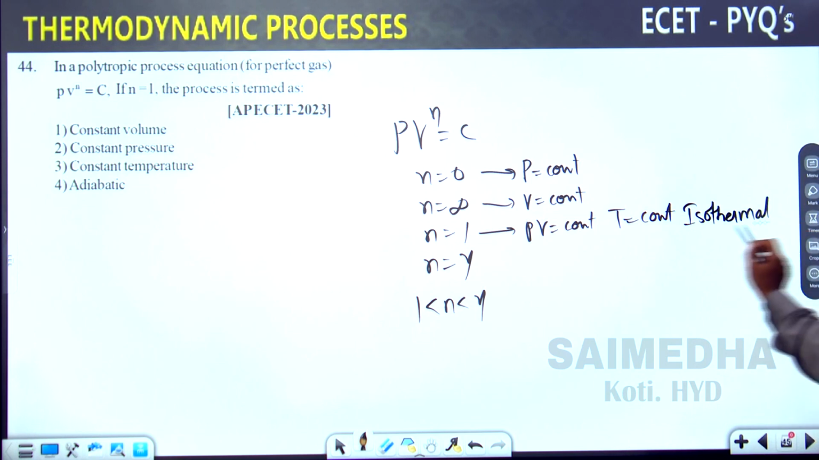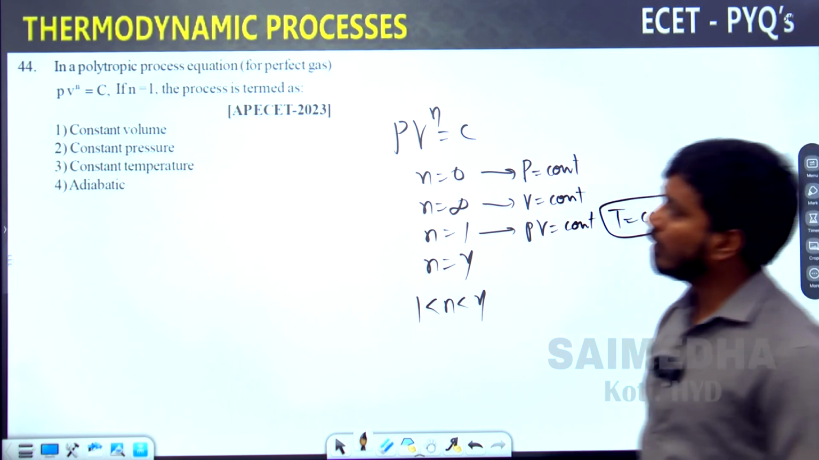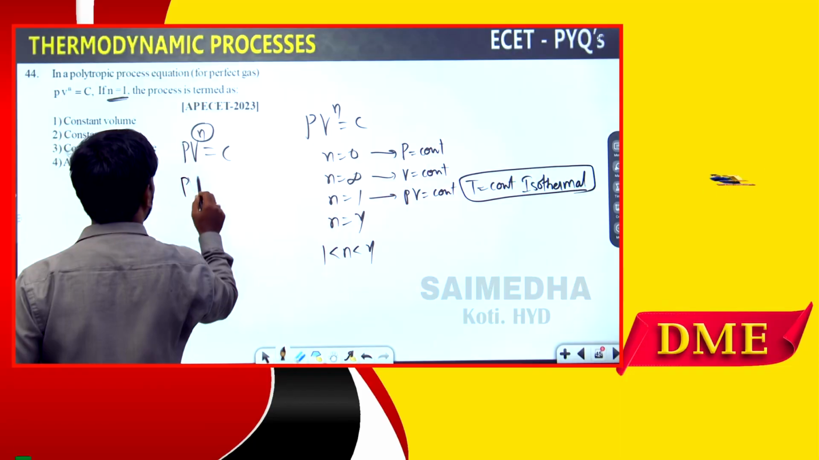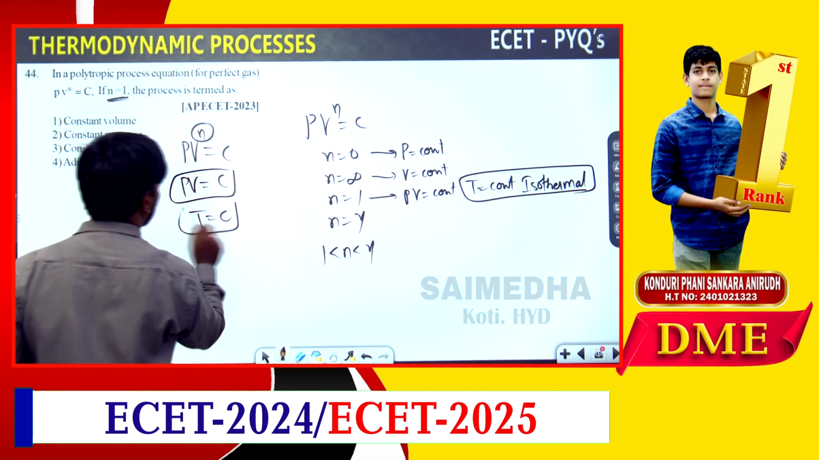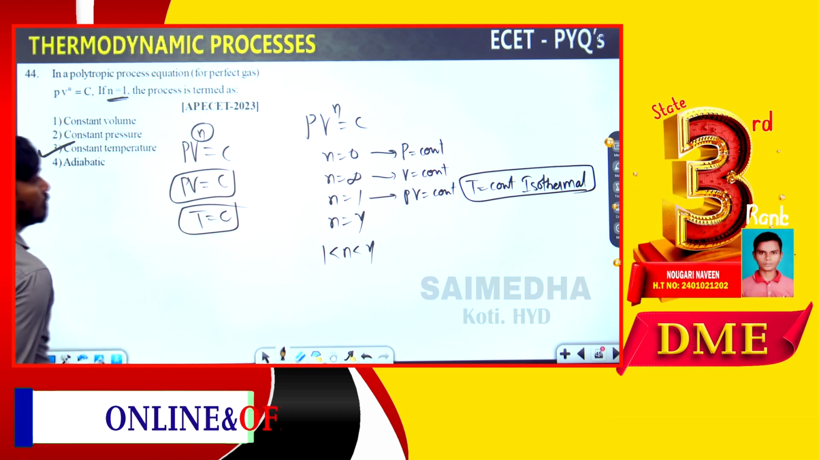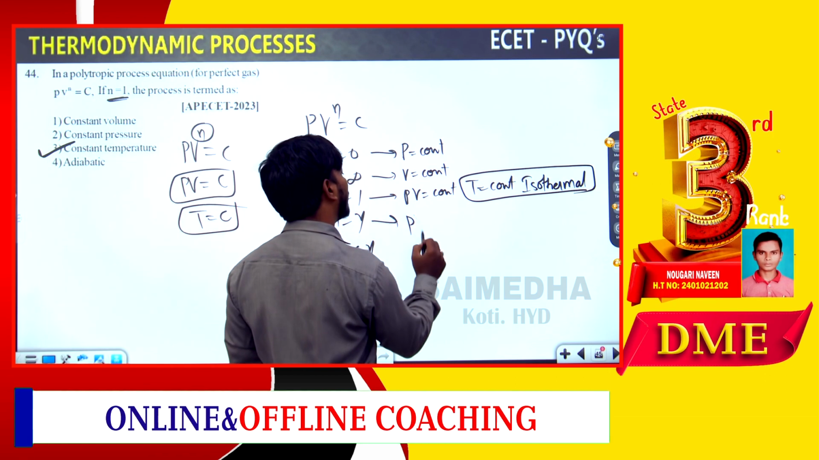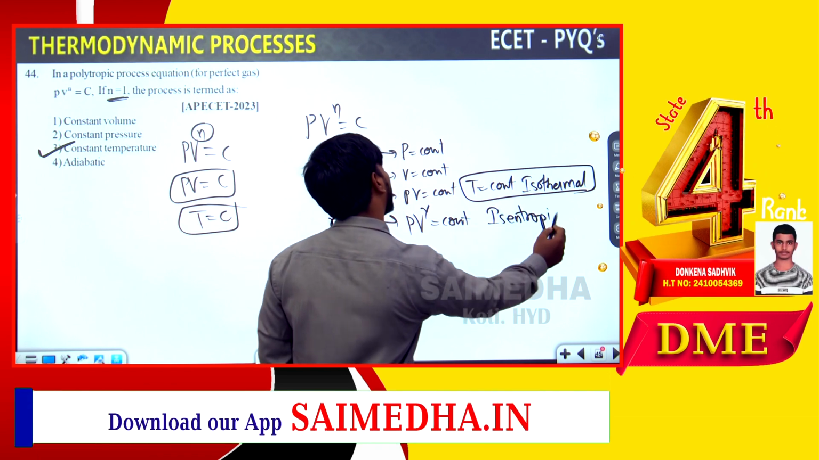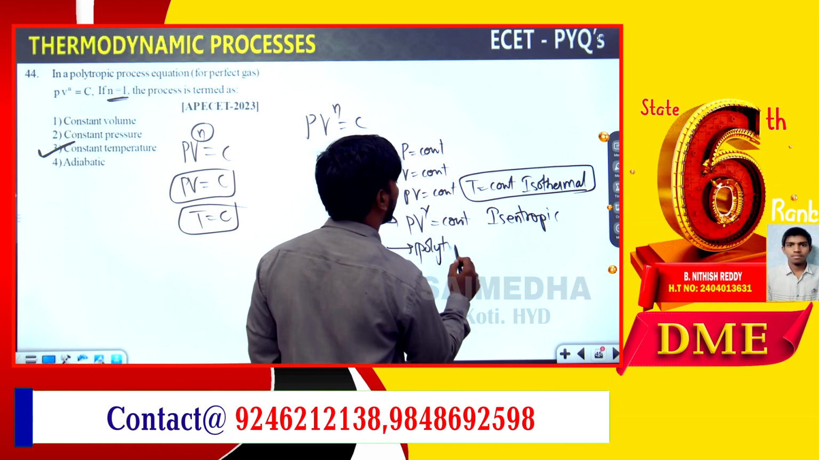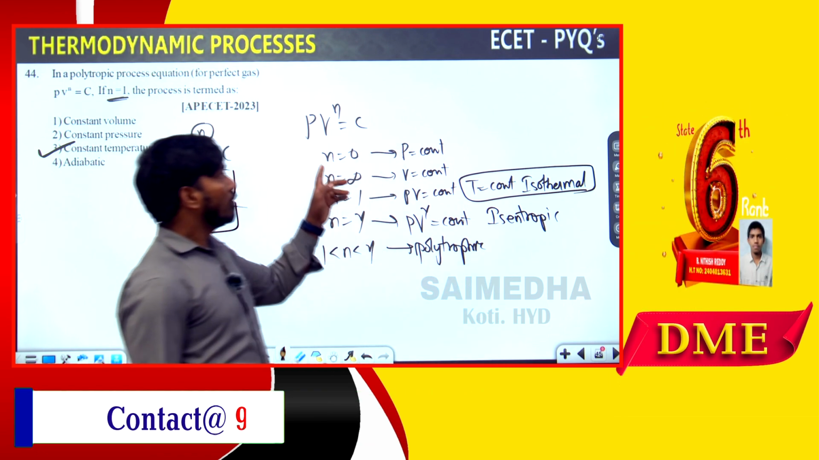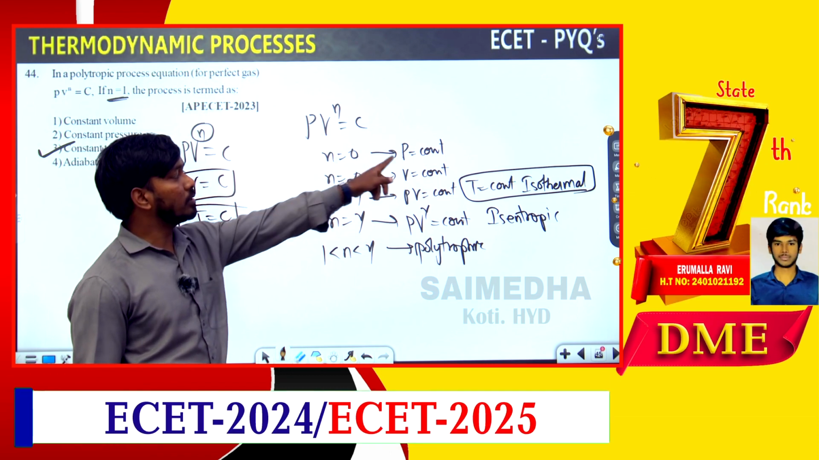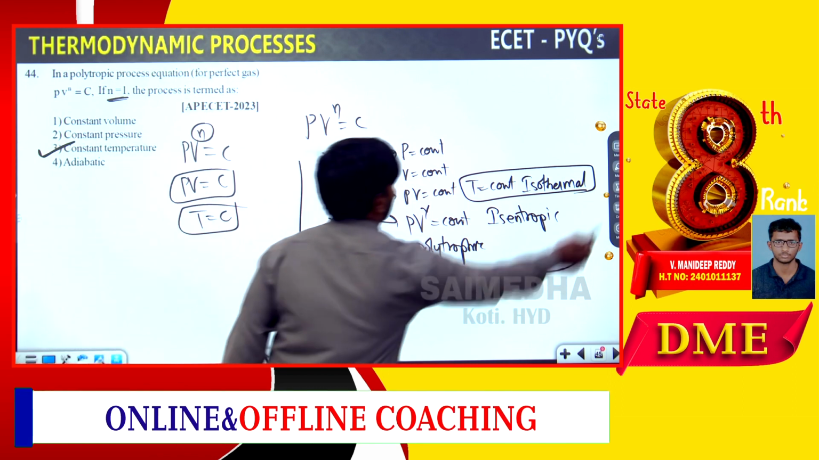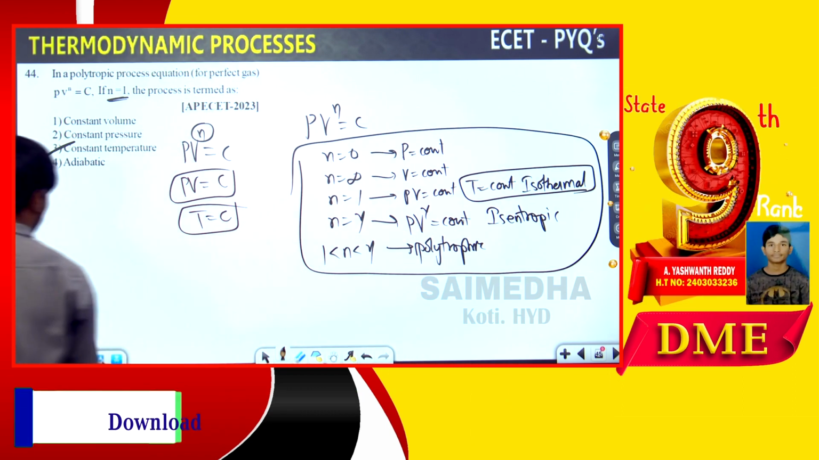Already we have written this box. For n equal to 1, PV to the power of n equal to constant becomes PV equal to constant, temperature is constant. What is it? Constant temperature. For gamma, PV to the power of gamma is equal to constant, it is called isentropic. And the last one is polytropic. For n equal to 0, anything to the power 0 is 1, so pressure is constant. Okay, go through that box, try to memorize it. Okay, go for the next question.